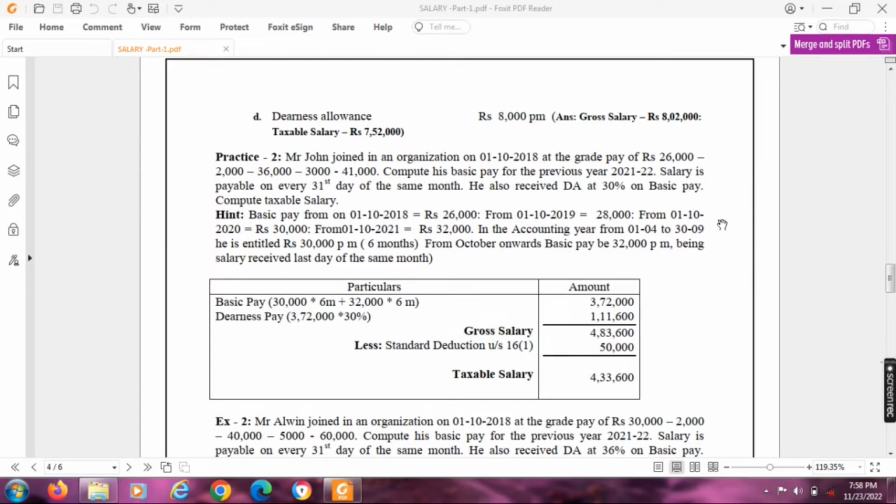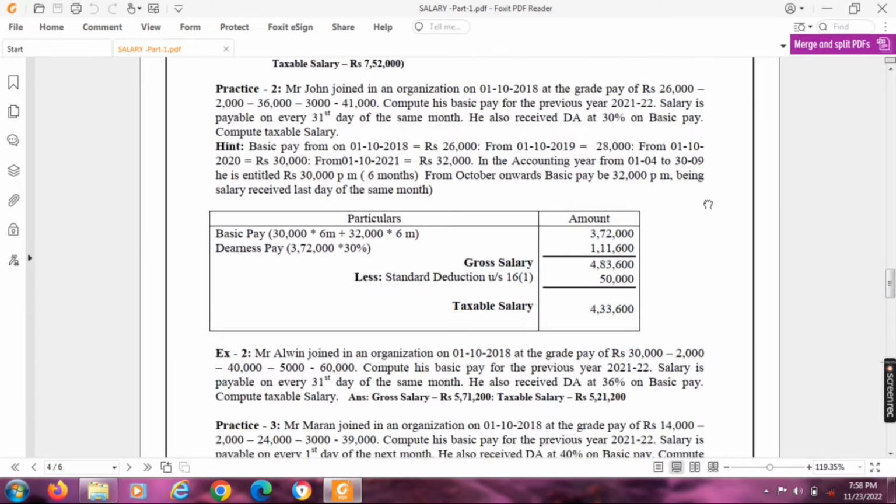So how to compute the taxable salary? Let's go for the answer. Basic pay 30,000 into 6 months plus 32,000 into 6 months. And dearness pay will be 30% on this 3,72,000. So the gross salary will be 4,83,600, and we can avail standard deduction under section 16(1) of 50,000. So the balance taxable salary will be 4,33,600. The same pattern, exercise 2 was given for your reference.